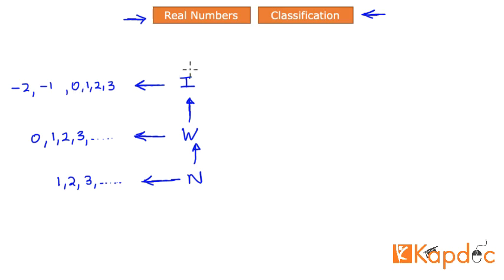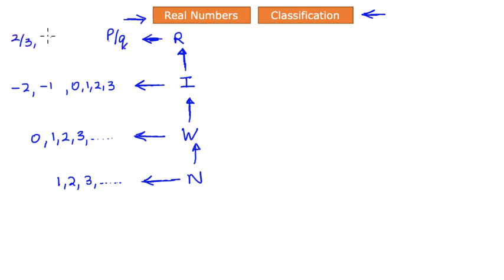And then finally, at a slightly higher level than integers, we define the numbers known as the rationals, right? Rational numbers are the numbers that can be defined in the form of p over q, where both p and q are integers, with the necessary condition that q is not equal to 0. Some examples of rationals are 2 over 3, which is a fraction, or 1.2. Or you could say that 2 is also a rational number because 2 is an integer and can be written in the form of 2 over 1.